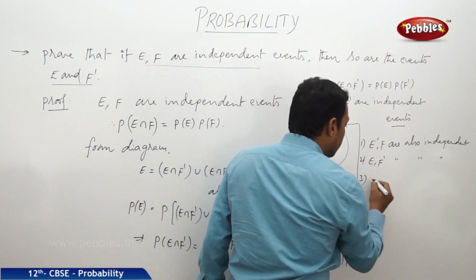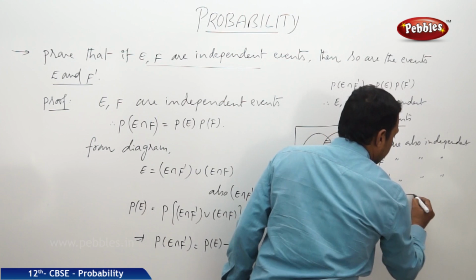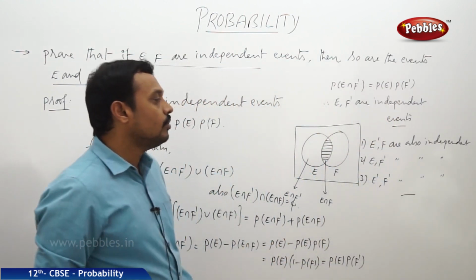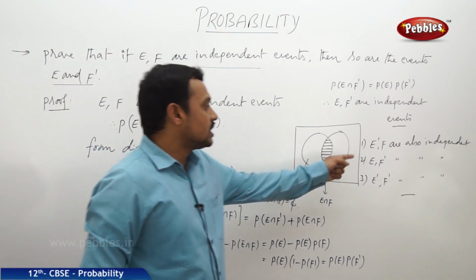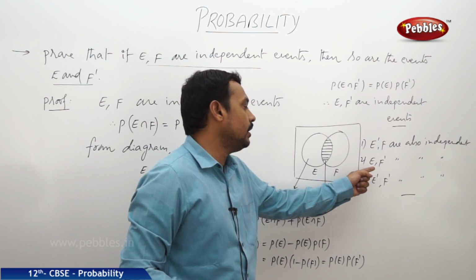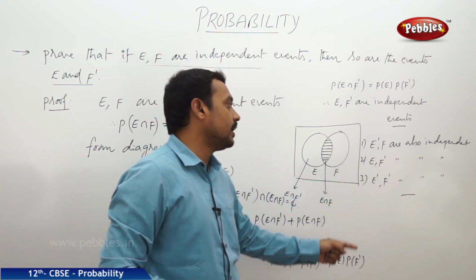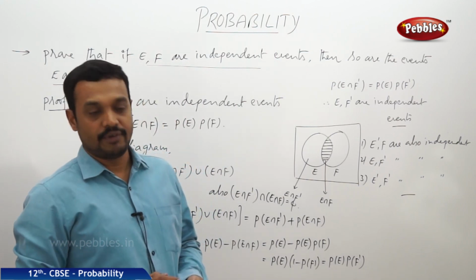And third one, E dash, F dash are also independent. So if E, F are independent events, then these three conditions hold: E complement, F independent; E, F complement independent; E complement, F complement are also independent events.